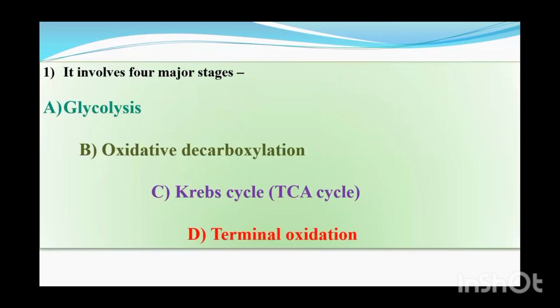In addition to that, the process of aerobic respiration can be completed within 4 consecutive stages. The first one, glycolysis, where glucose is broken down. Then oxidative decarboxylation: with oxidation, carbon dioxide is removed, so it is decarboxylation. Then, named after the scientist, the Krebs cycle, also called the tricarboxylic acid cycle or TCA cycle. And the last step is terminal oxidation, the last oxidation where electrons and protons will be accepted by oxygen itself. So obviously, one by one, we have to see them in detail.